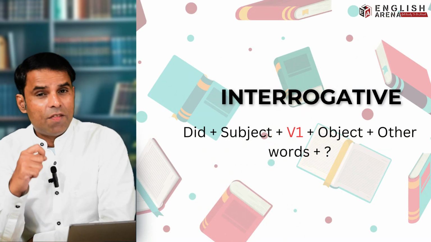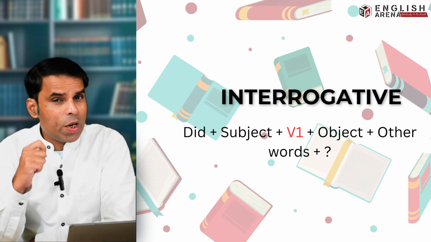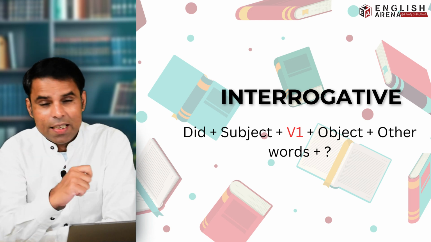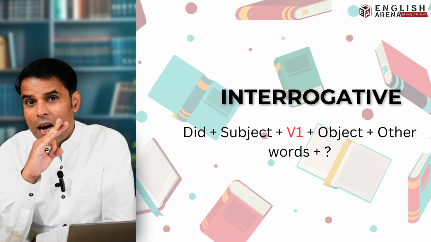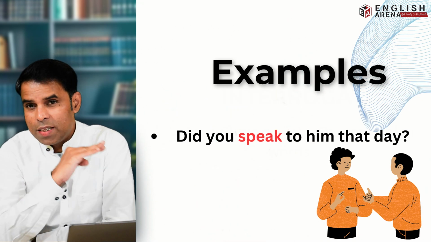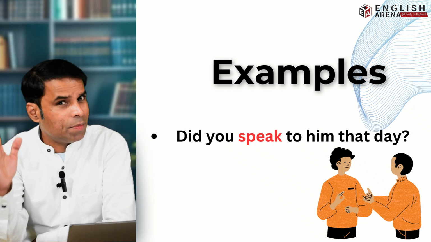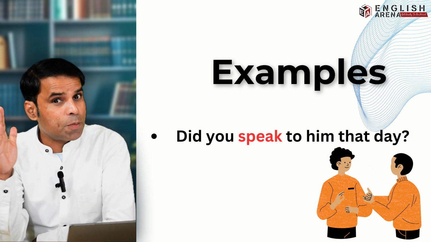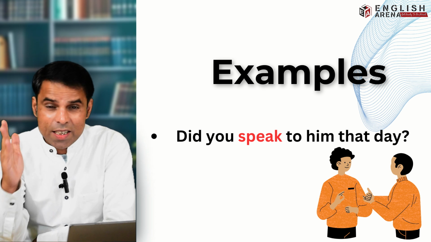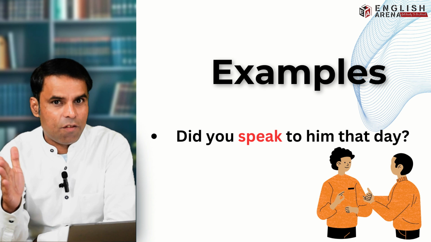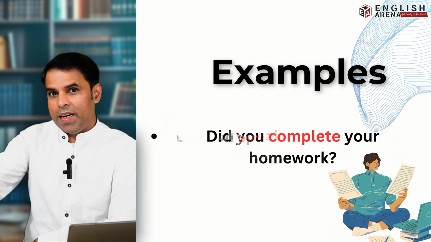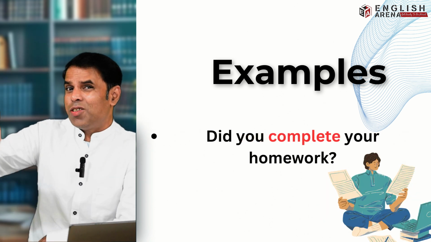So guys, for questions, we start with did. Did, then the subject, then the first form of the verb, object, and the other words. Okay, so let's say that did you speak to him that day? You can't say that did you spoke to him that day. What is spoke? Spoke is the second form. Speak, spoke, spoken, right?